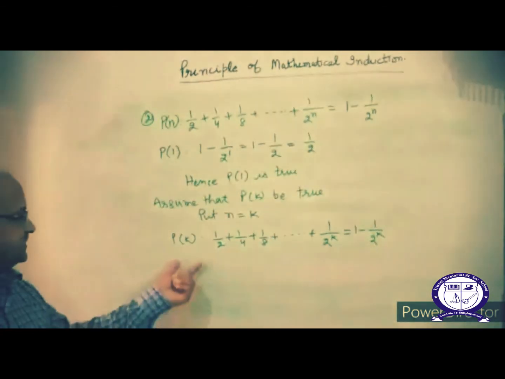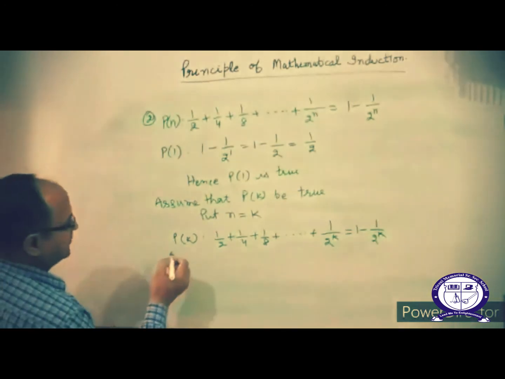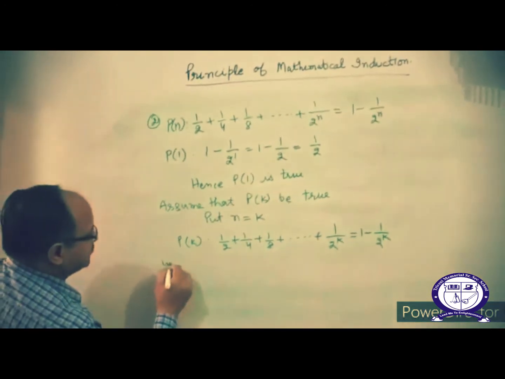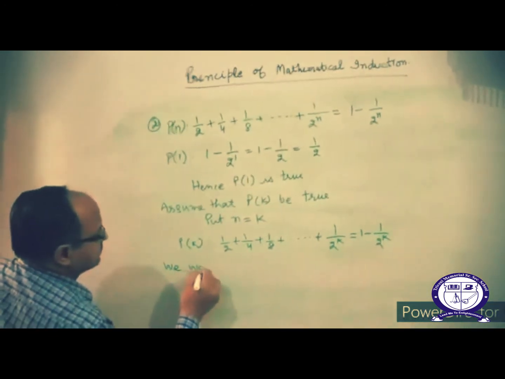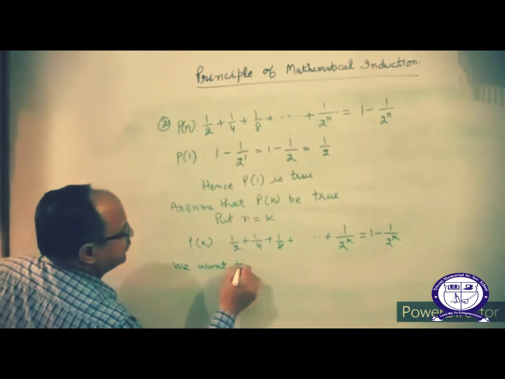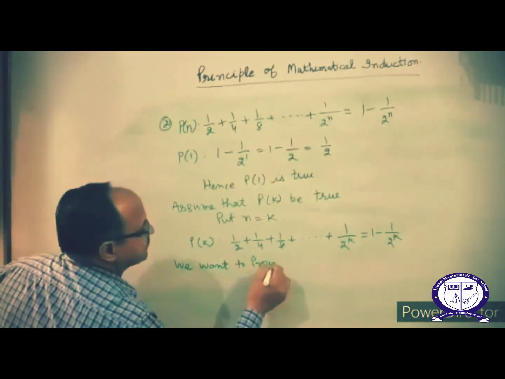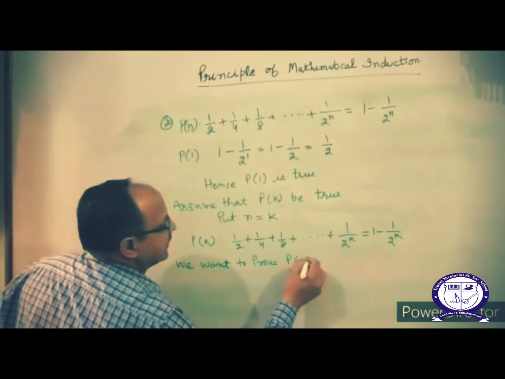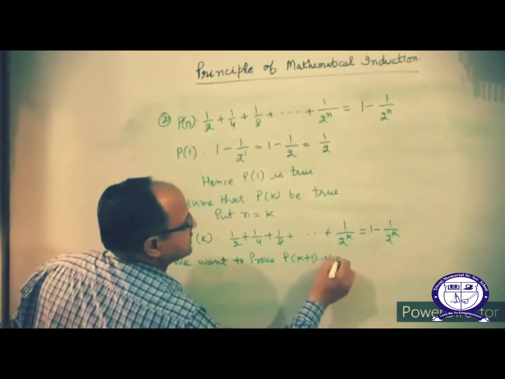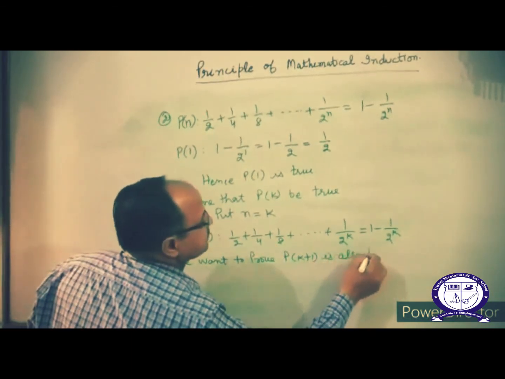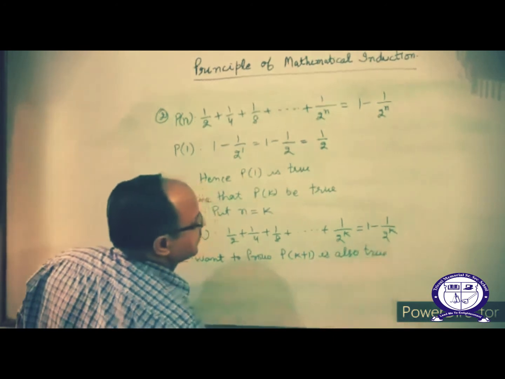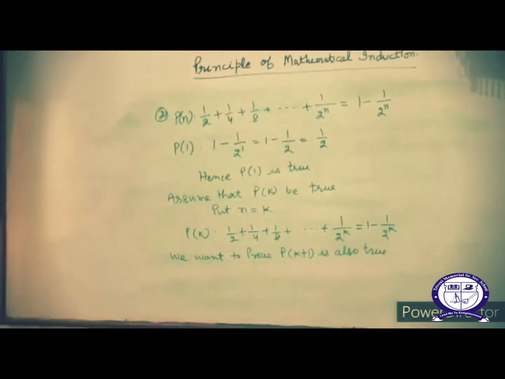This is second step, and with the help of this step we want to prove P of k plus 1 is also true.